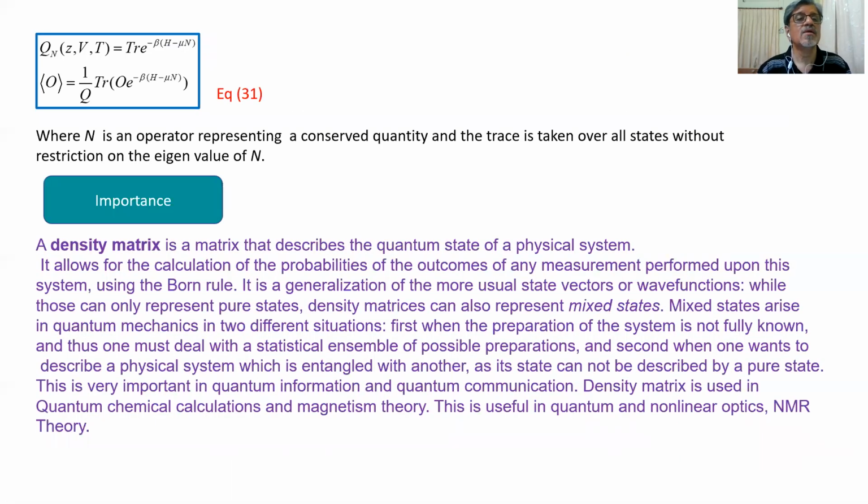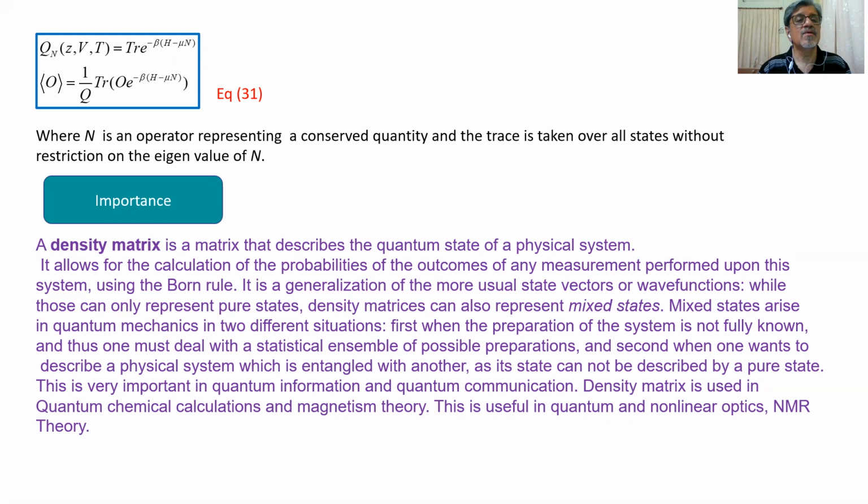Now Q(N, Z, V, T) is equal to the trace of e to the power minus beta (H minus mu N), and that is represented in terms of the density operator. And again, the observable O is equal to 1 upon Q, trace of observable O e to the power minus beta (H minus mu N). And that is represented by equation number 31. So here we have used, in the form of a trace, the density matrix concept.